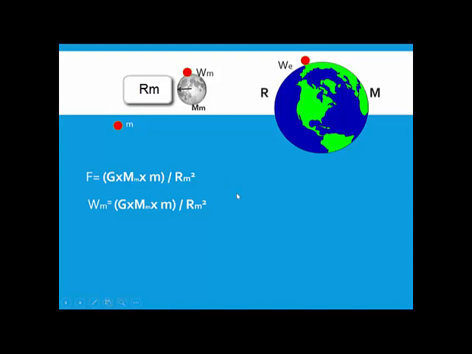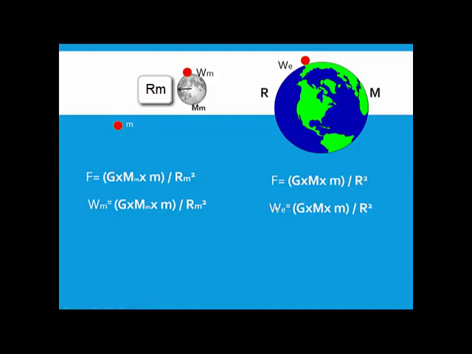Similarly, if I take it to earth, can I write it like this? What is We? We is the weight of the object when it is taken on the earth, isn't it? So I have got two equations here. One is the weight of the object when it is taken on the moon. Another one is the weight of the object when it is taken on the earth.